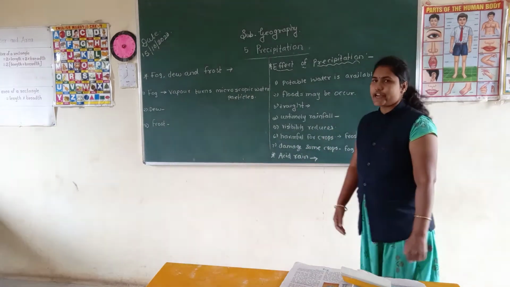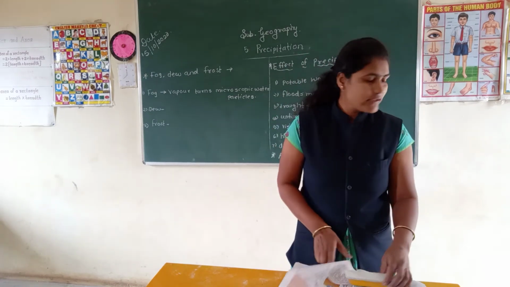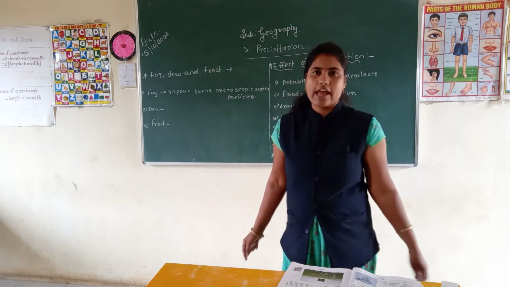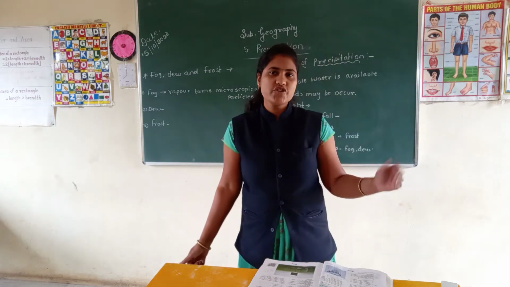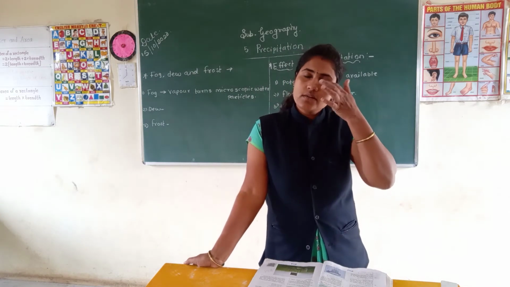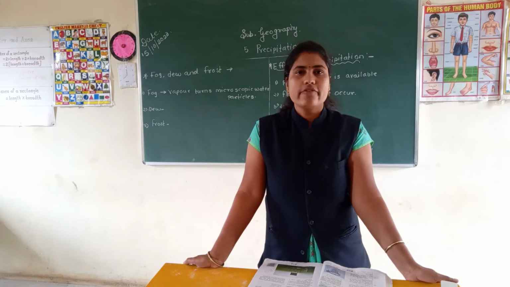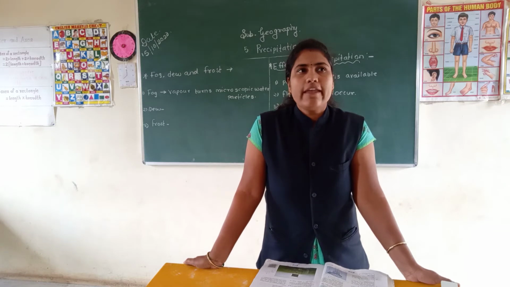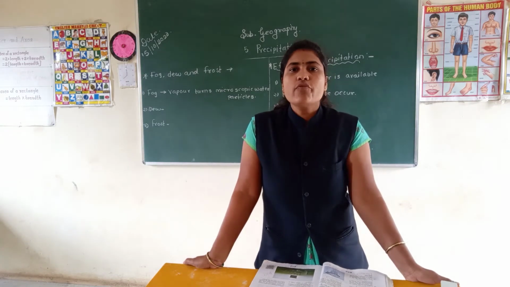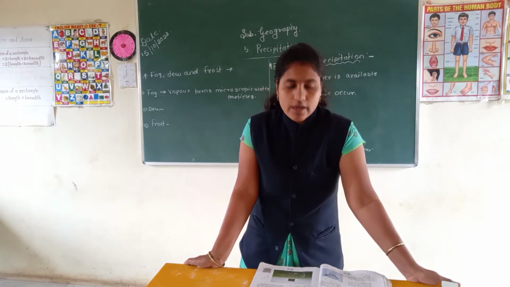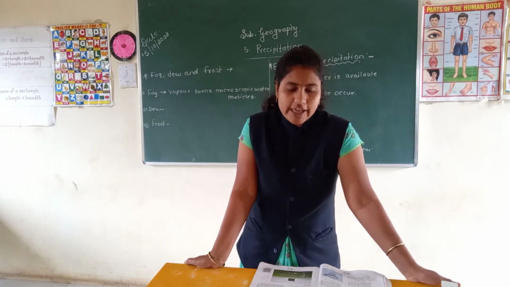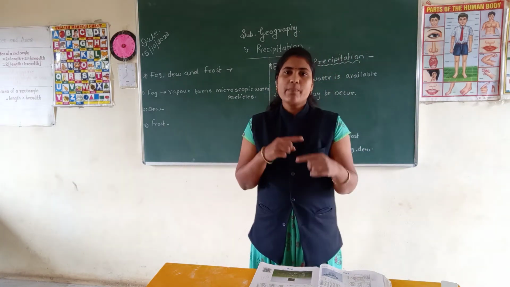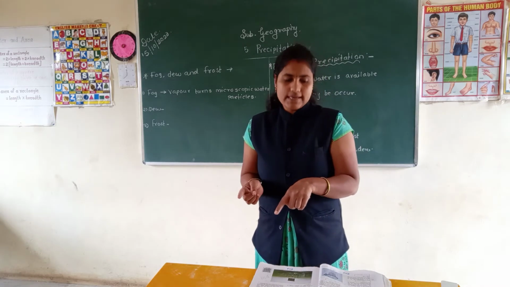Next point is acid rain. See now, what is meant by acid rain, student? Because of air pollution in the industrial area, and we are also living near an industrial zone, we can see dark smoke floating in the air. That is one symbol of the pollution, student. Because of the air pollution in industrial areas, various gases mix in the air.